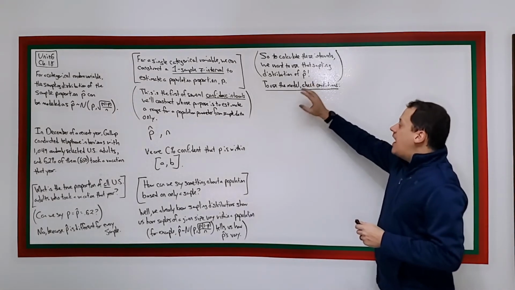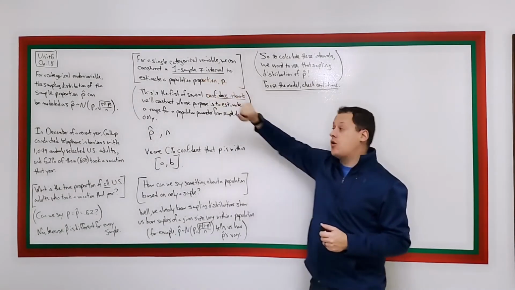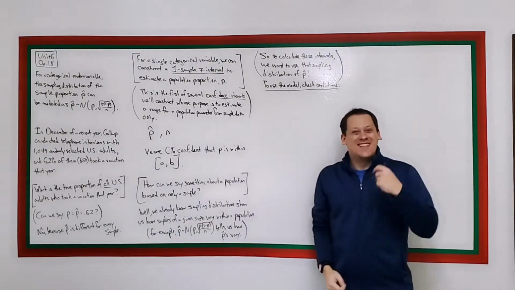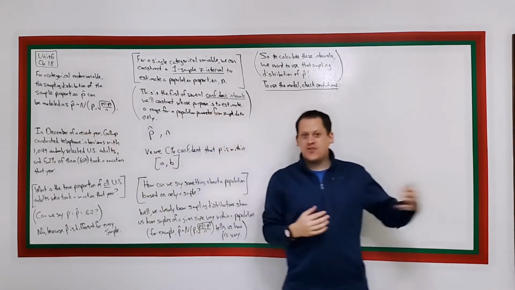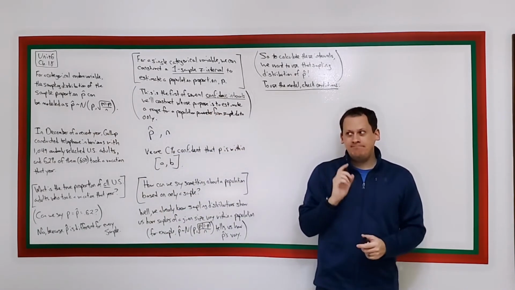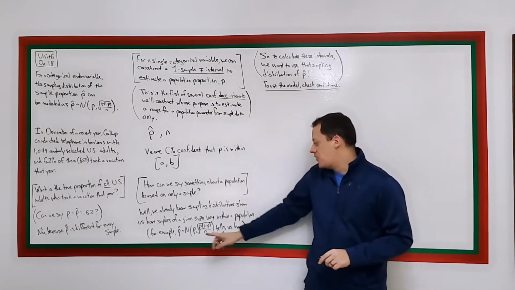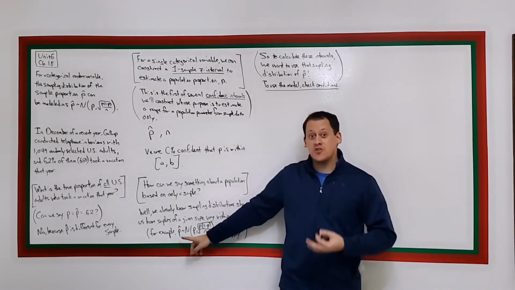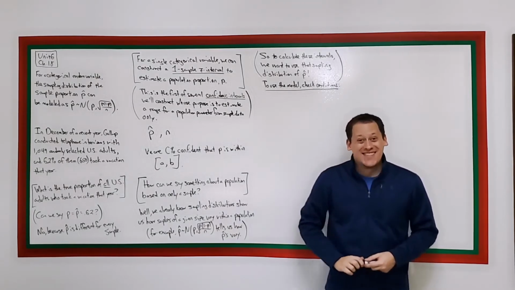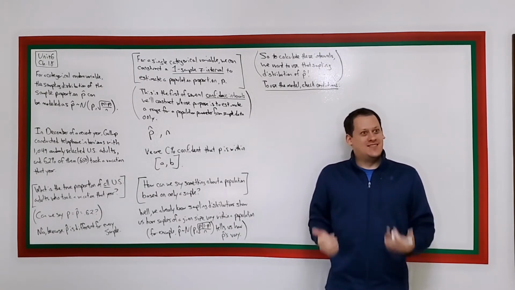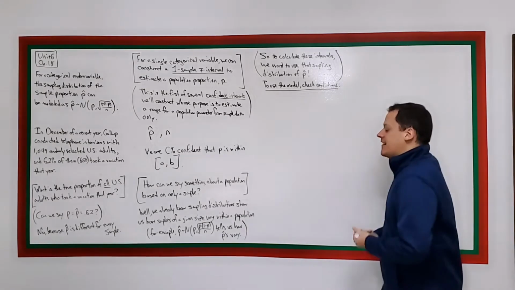So, to calculate these intervals, which is going to be our goal, we want to be able to use the sampling distribution of p hat, this one, that we talked about in the last unit. But to use the model that we're familiar with, where that sampling distribution is normal with this mean and this standard deviation, we have to check the conditions that we checked before. Do we remember what those conditions are?